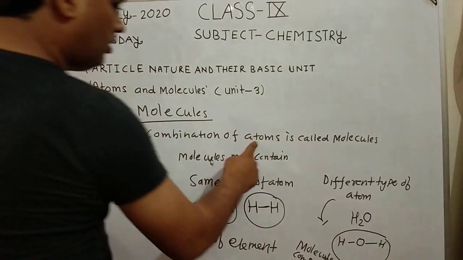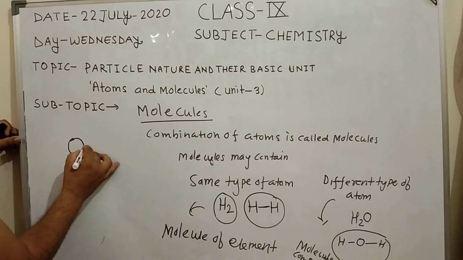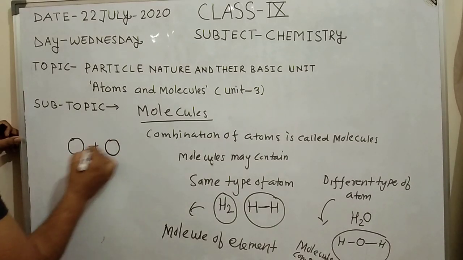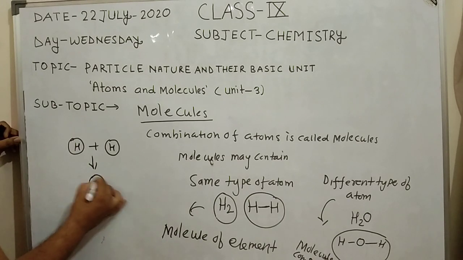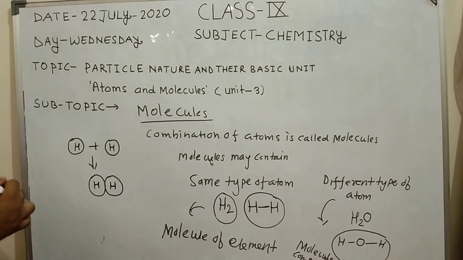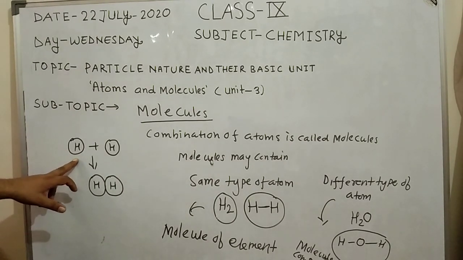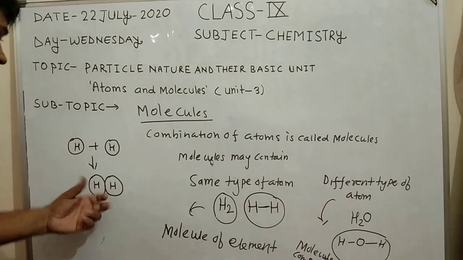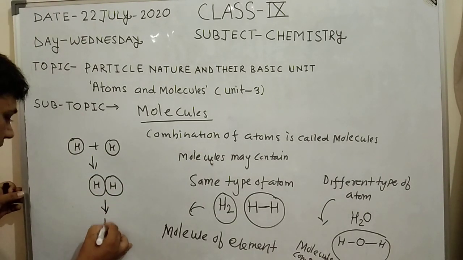So combination of atoms is called molecule. A hydrogen atom combined with another hydrogen atom forms a hydrogen molecule. One atom of hydrogen combined with another atom of hydrogen forms a hydrogen molecule, and it is represented as H2.